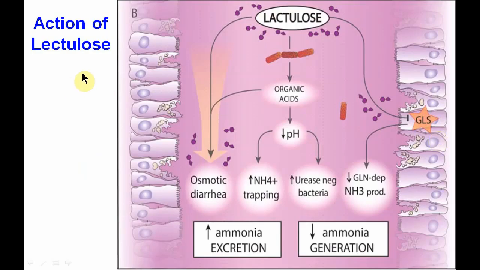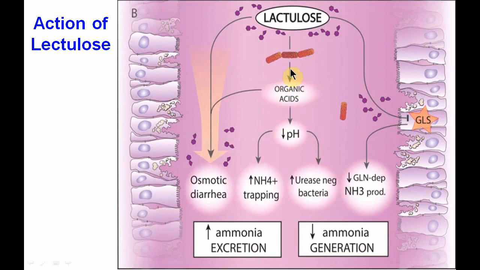Another important use is lactulose to get rid of excess ammonia. Lactulose is a non-absorbable disaccharide. So if we give it in the diet, lactulose is digested to form organic acids in the gut, as the gut bacteria are also involved in ammonia formation by the enzyme urease.